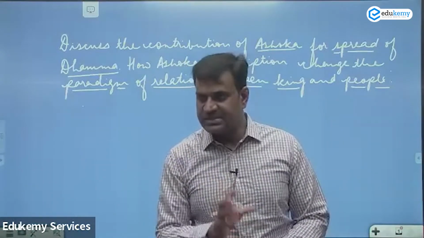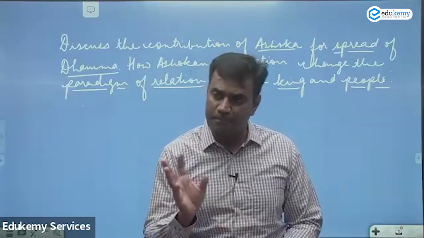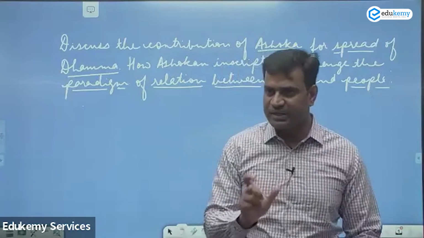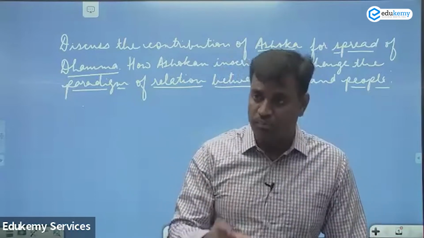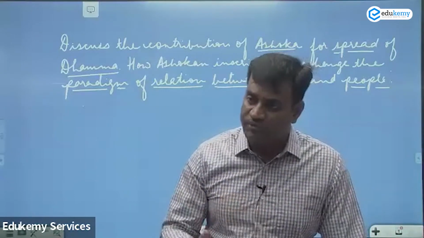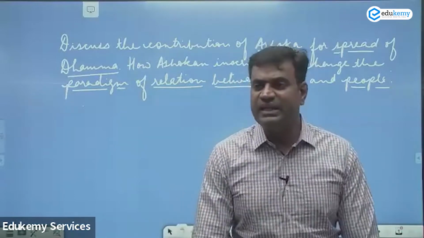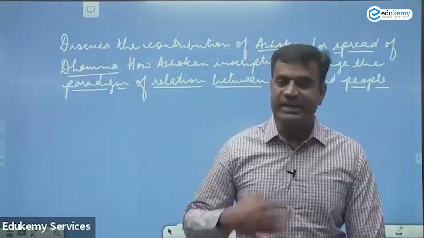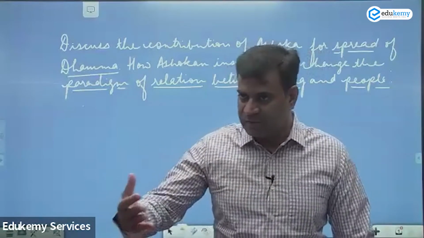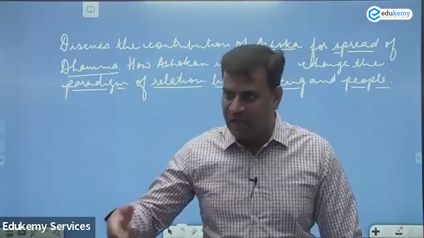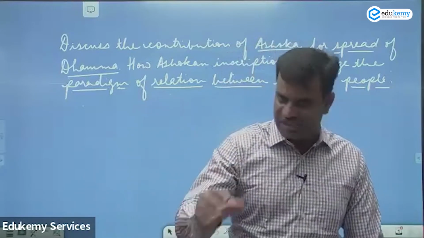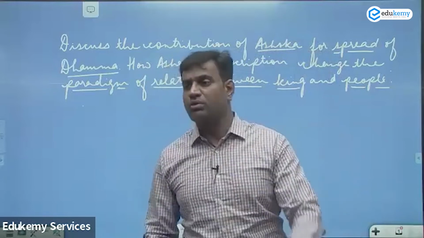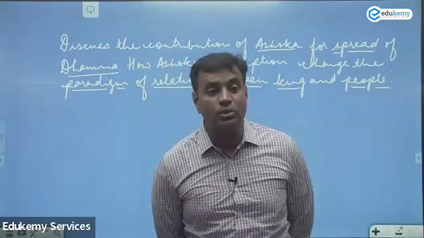Clear? But at the same time, how did it mark a paradigm shift in the relation between the king and the people? Paradigm shift meaning thereby, before Ashoka, all the rulers of ancient India basically gave royal orders to the people. Royal orders means that they dictated terms to the people, that these are the policies of the king and you are bound to follow them. This was done by all rulers. But Ashoka became the first ruler of India to directly talk to his people.